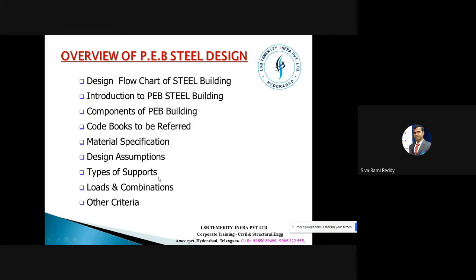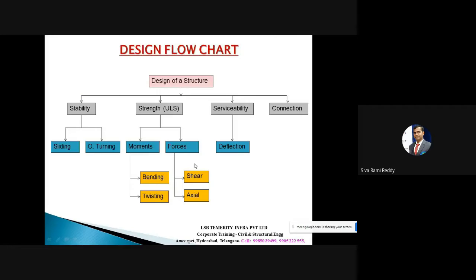The types of supports that we are studying will effectively be used in the case of steel structure designs. I'm not saying whether it is a pre-engineered structure or rolled sections structure. Whatever it is, if it is a steel structure, you have to be very careful, and all the theoretical concepts have to be thoroughly applied in steel structure design. And then once we are done with the types of supports and applying these supports to the structure, you have to add the loads and the combinations, and then finally other criteria.